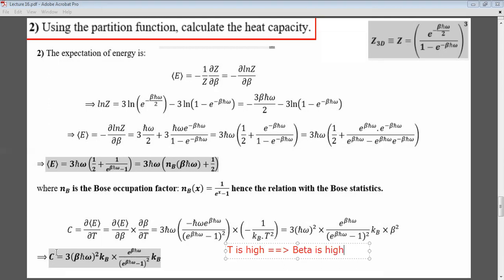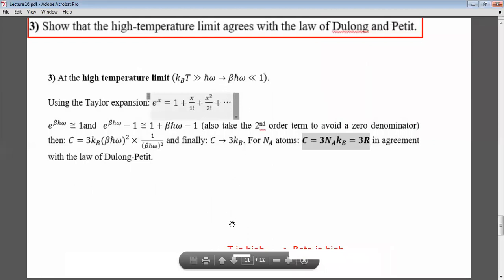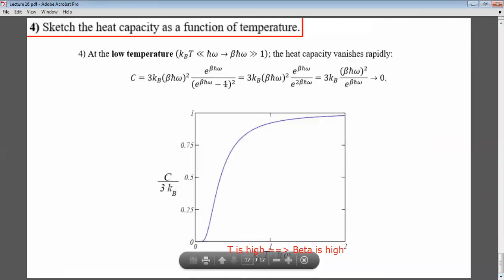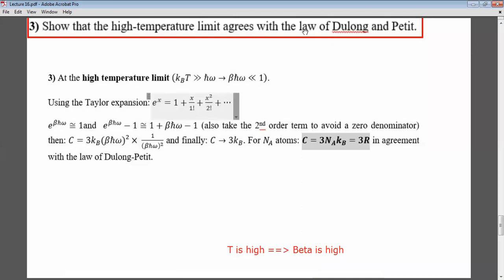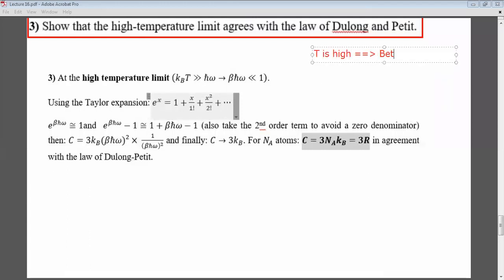So if temperature is high, implies beta is low, because beta is 1 over kBT.